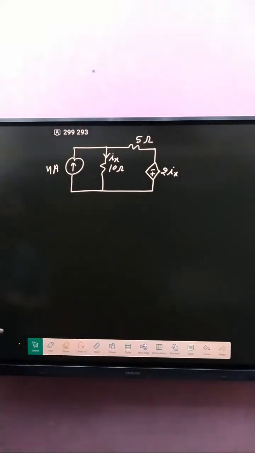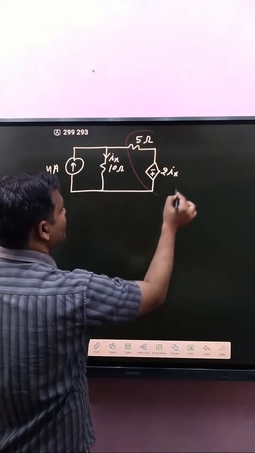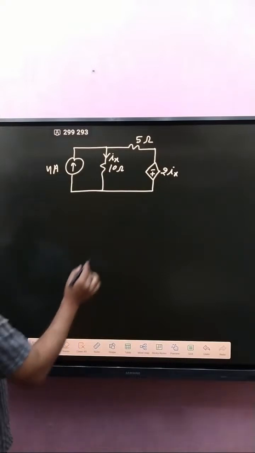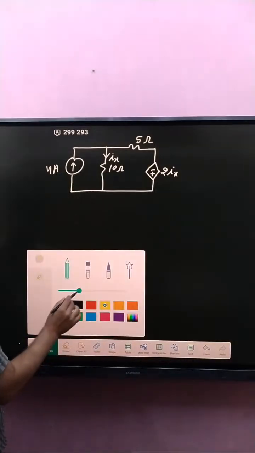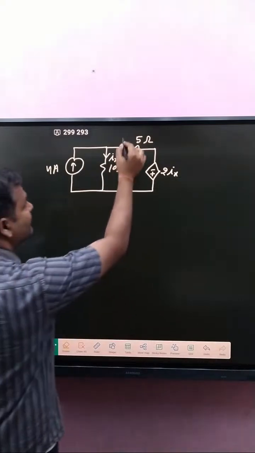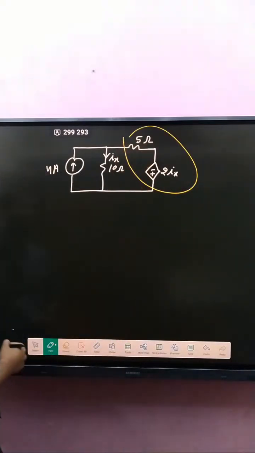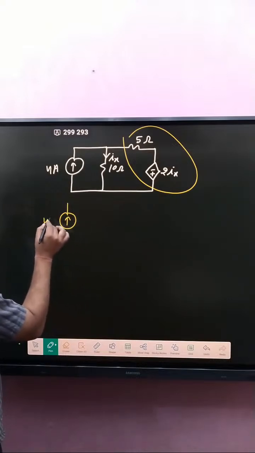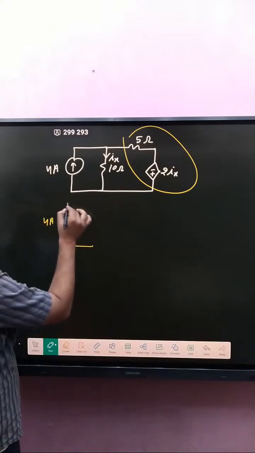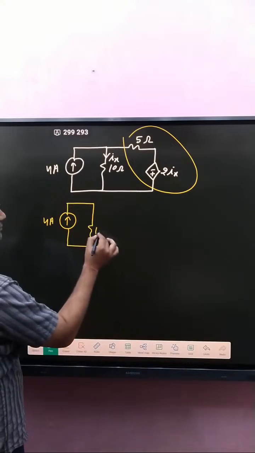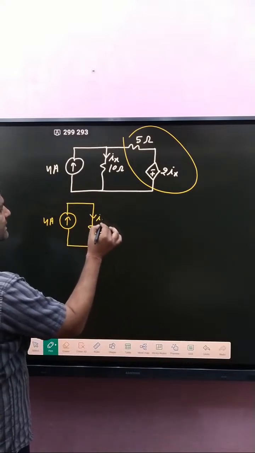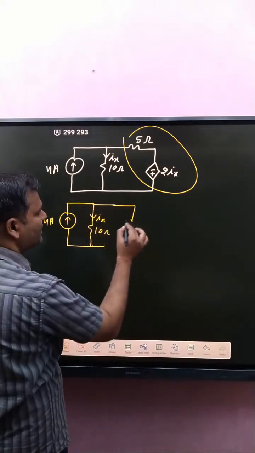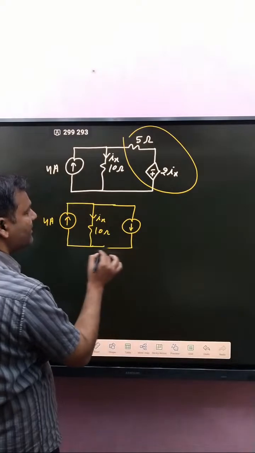How can do? If you apply source transformation, okay, here that one written 4 ampere and that one is 10 ohm, that is Ix. If you apply source transformation, so what about current direction? Downward. Why?